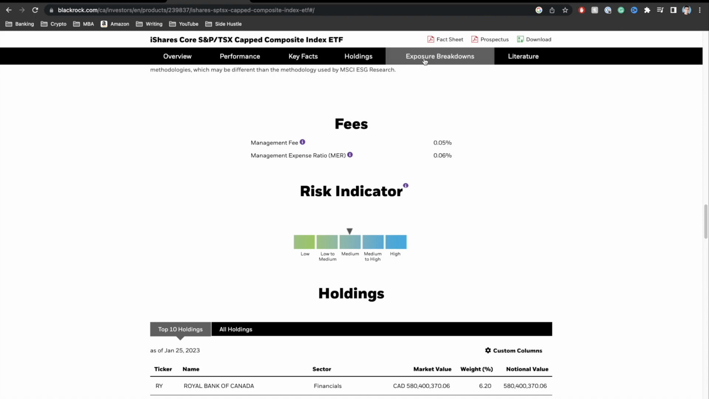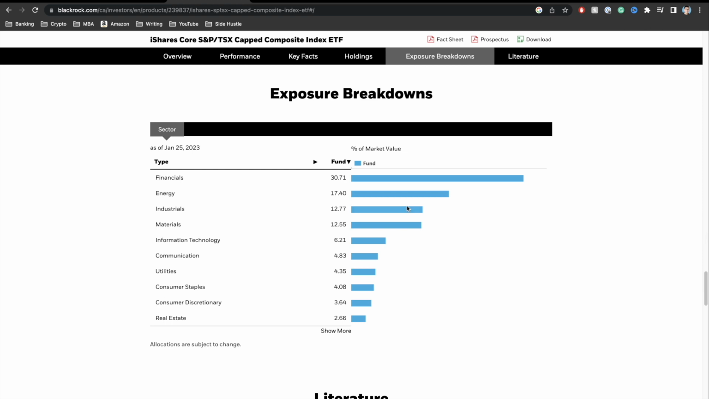If we take a look at the exposure breakdown for the different industries in this fund, we can see that right here, once again, similar to VDY, it's more heavily weighted towards the financial sector, with about 30% of the fund being in the financial sector. And then you have things like your industrials, materials, information technology that lead this fund. Okay, so again, guys, it's more focused on the banks and things like that, but not as crazy as VDY, which had about 55% in the financial sector.